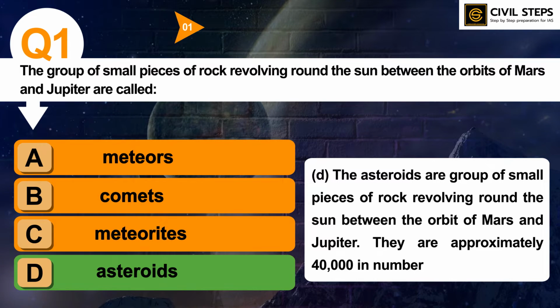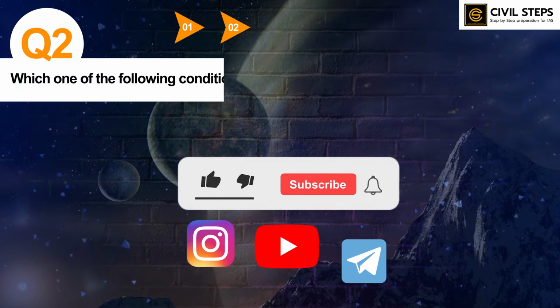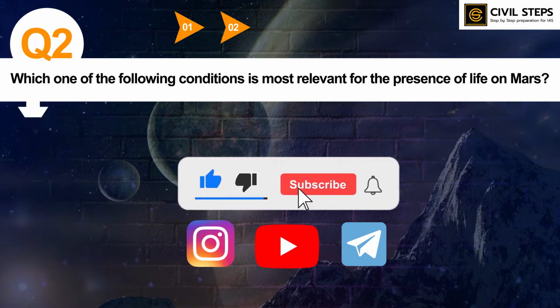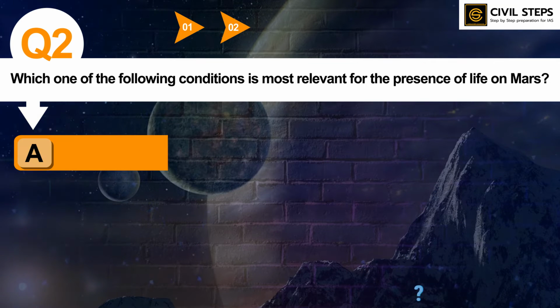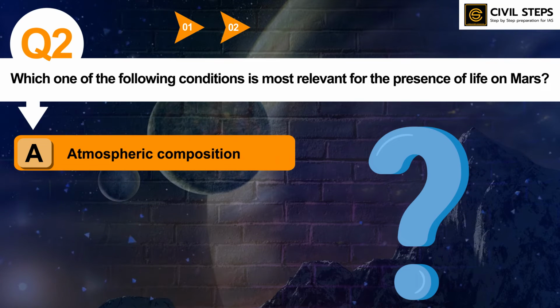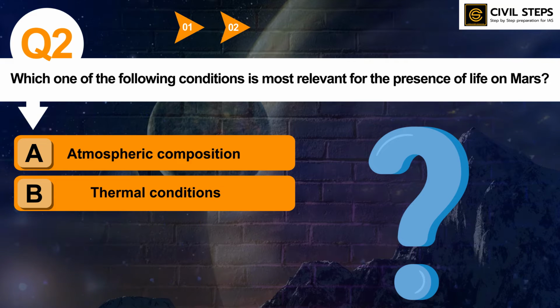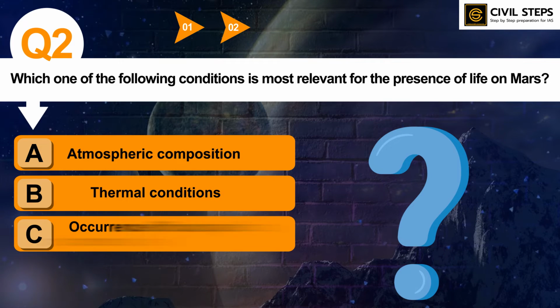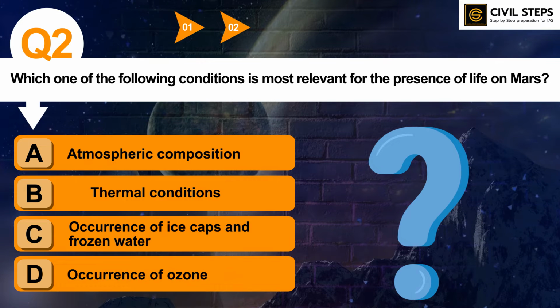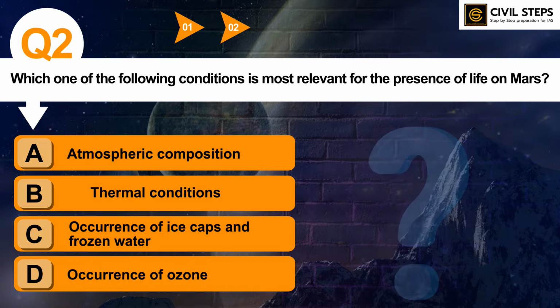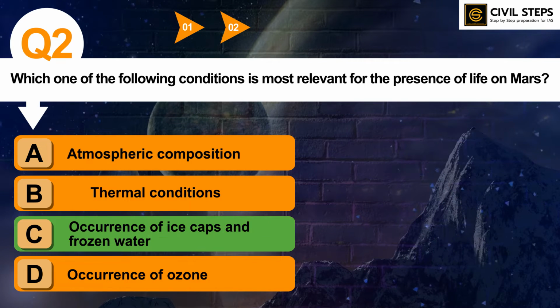Now let us discuss question number 2. Which one of the following conditions is most relevant for the presence of life on Mars? Option A, atmospheric composition. Option B, thermal conditions. Option C, occurrence of ice caps and frozen water. Option D, occurrence of ozone. You can write your answer in the comment section. The answer of this question is option C, occurrence of ice caps and frozen water.